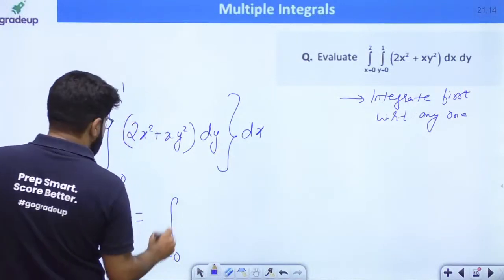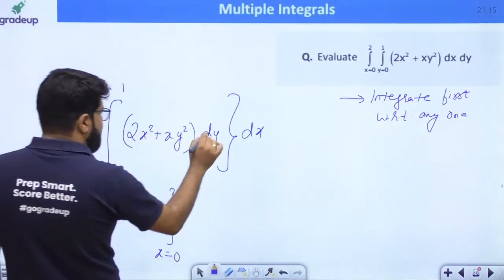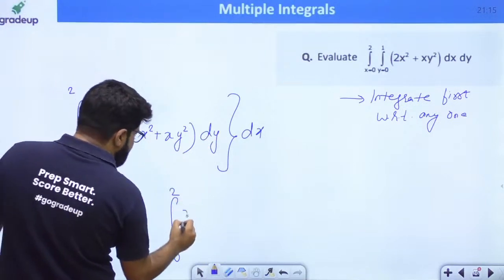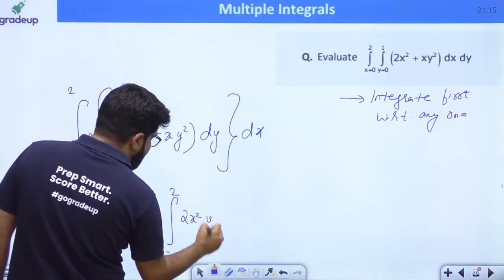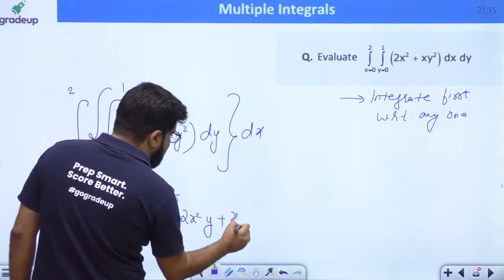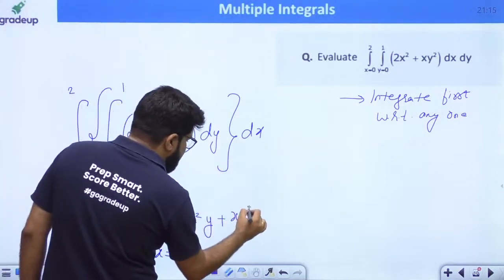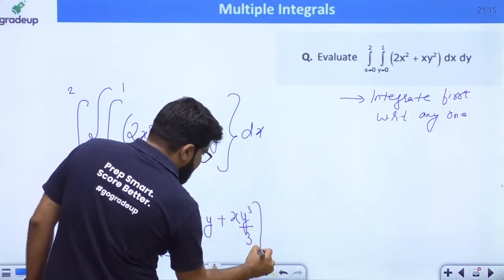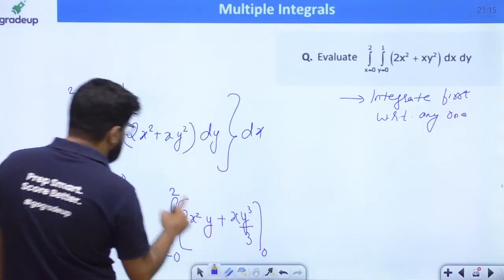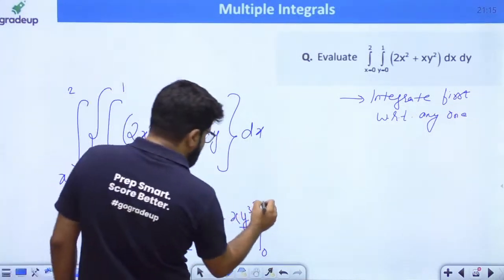Integration x is equal to 0 to 2, 2x square. We are integrating with y, so x is constant. 2x square constant, dy integral is y. Plus x constant, what is the integral of y square? It is y cube divided by 3. And then I am going to first put down the limits of y, that is 0 to 1.